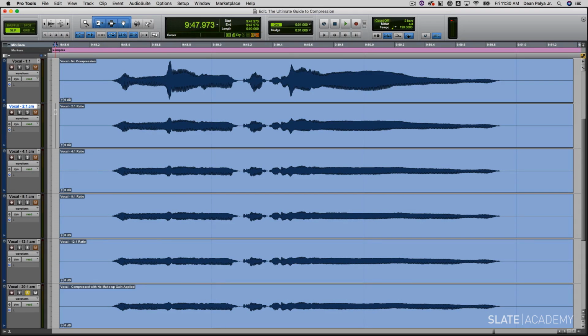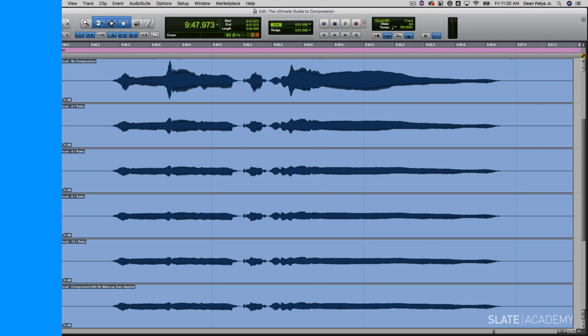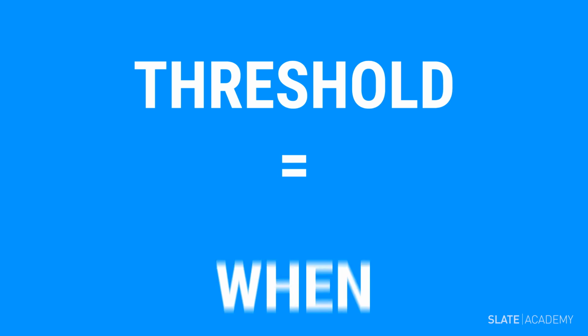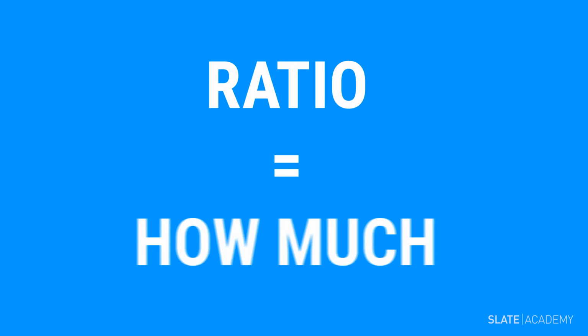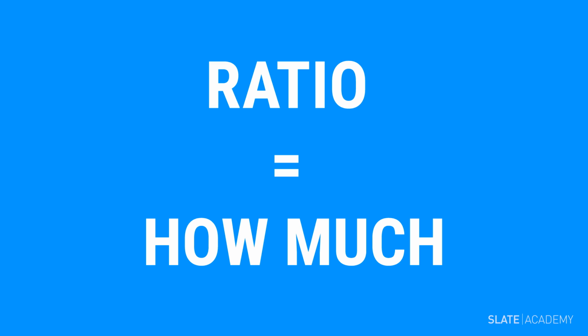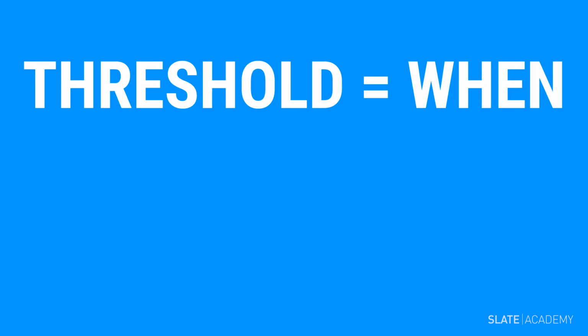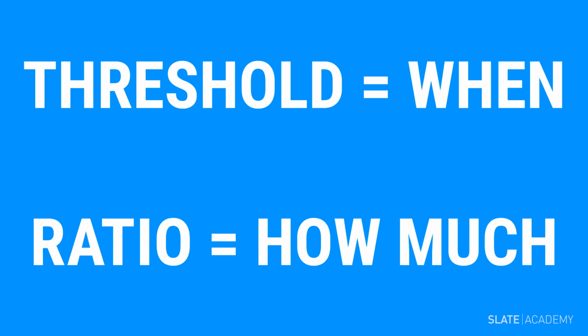So let's back up and break down what we've learned so far. We've learned that the threshold tells the compressor when to start working. So threshold equals when. We've also learned that the ratio tells the compressor how much compression to apply. So the ratio equals how much. The threshold equals when, and the ratio equals how much.